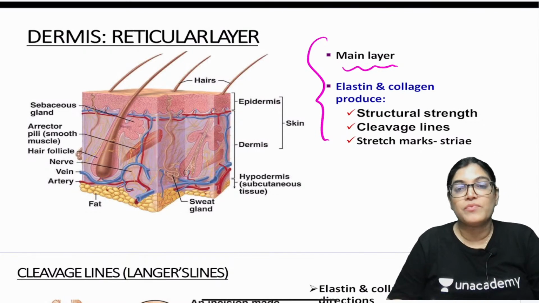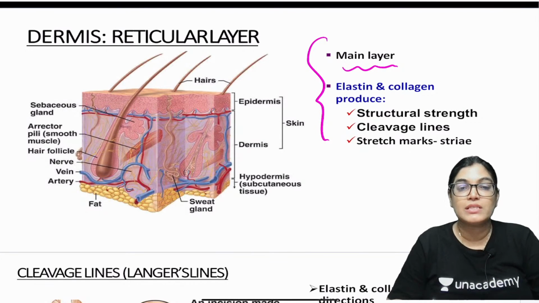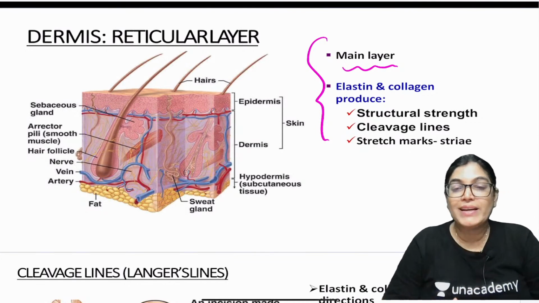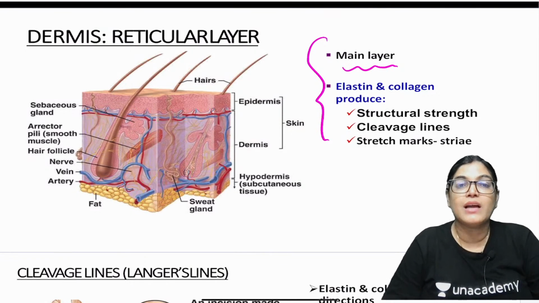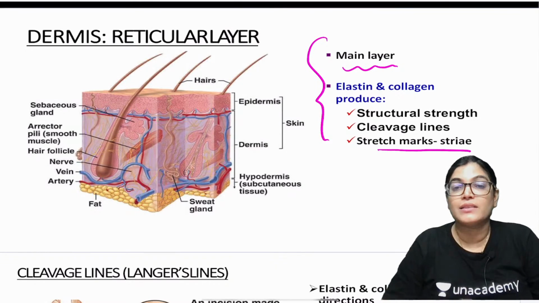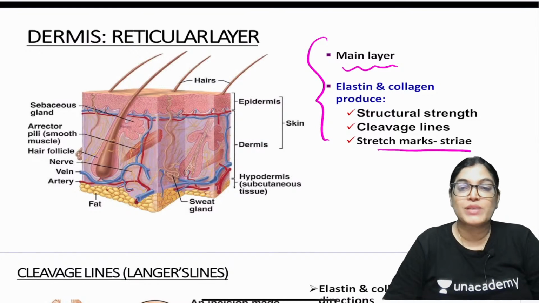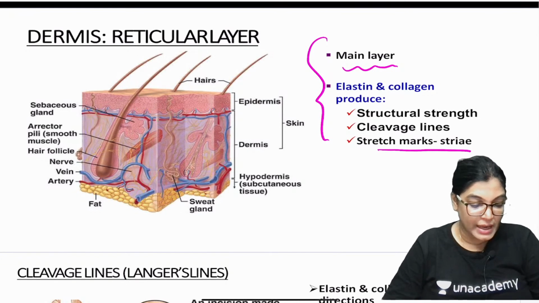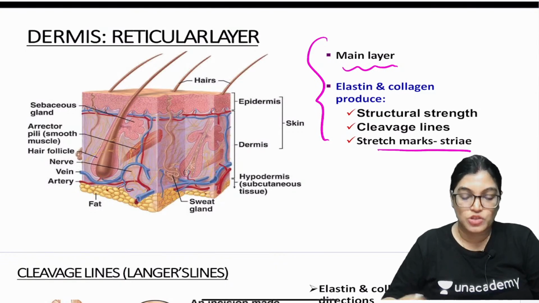It consists of elastin and collagen fibers, and its basic function is providing structural strength. The arrangement of the reticular layer is important for giving the cleavage lines, and the stretching of the reticular layer of the dermis is the reason for stretch mark formation.